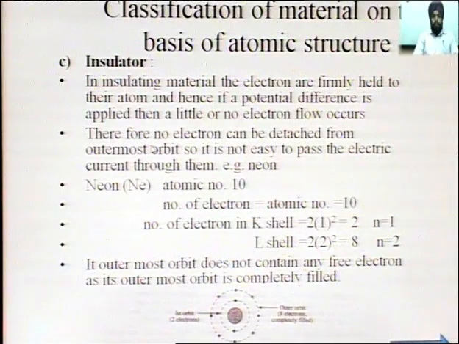Little or no electron flow occurs. So, in the neon, in the valence orbit, no free electron is available because the valence orbit is completely filled.